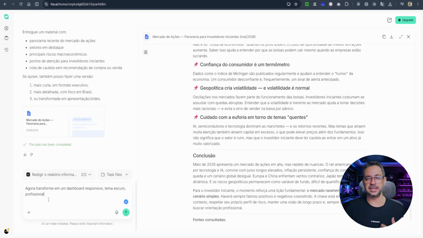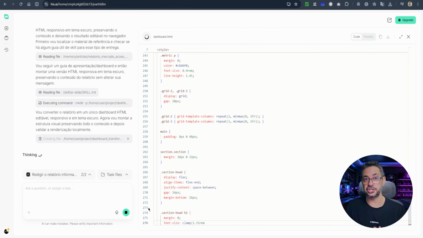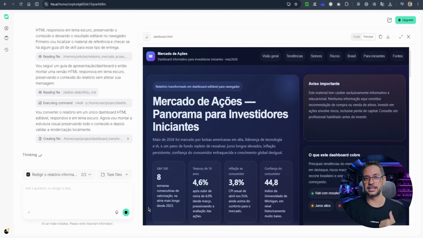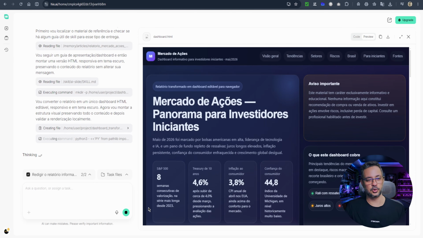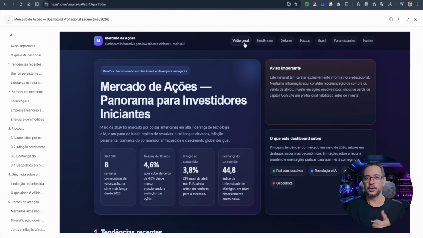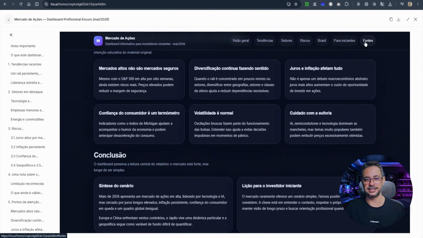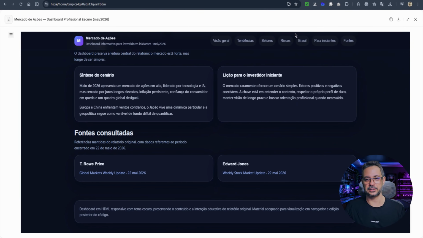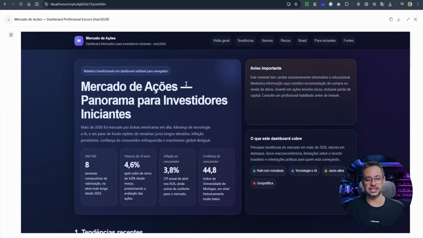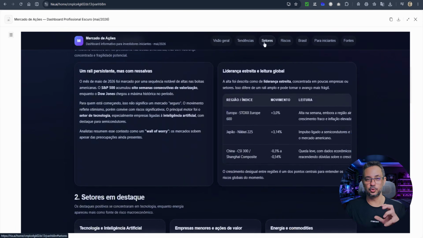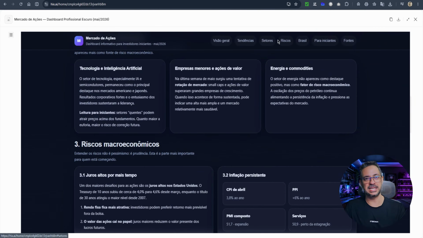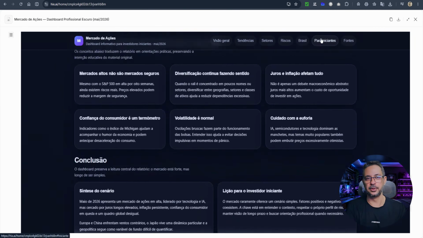But then I decided to go further and asked it to create a dashboard for me. And look how it turned out. I'm using that data from the report. It set up a complete dashboard for me here with responsive icons and a dark theme. So here I have the overview, trends, sectors, risks, Brazil factor for beginners, and the sources used. Look how cool that is. So, all of this happened within the same tool, without me having to keep jumping from tab to tab.